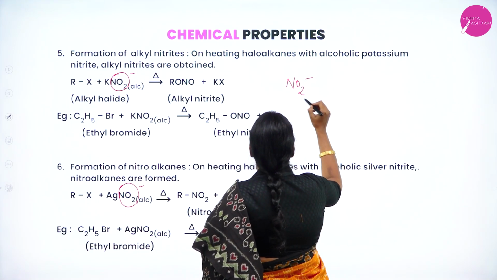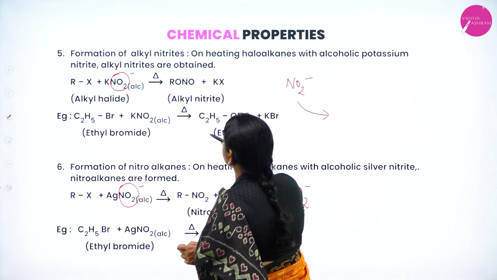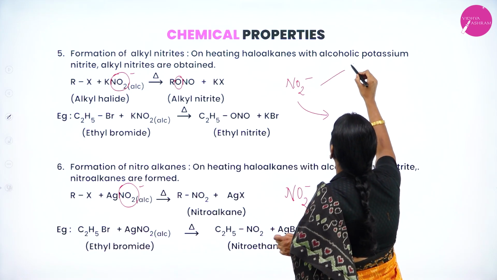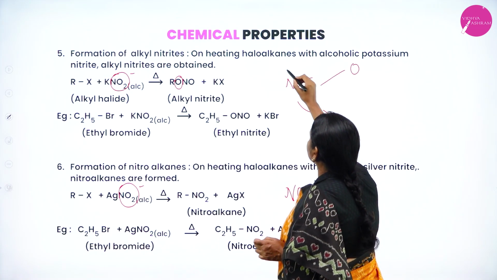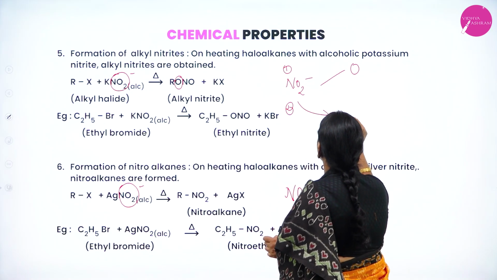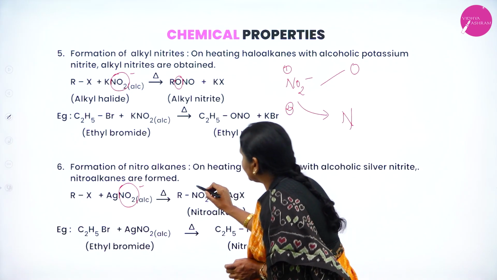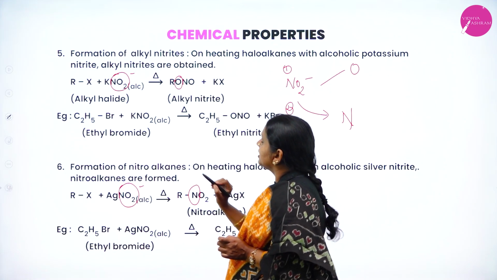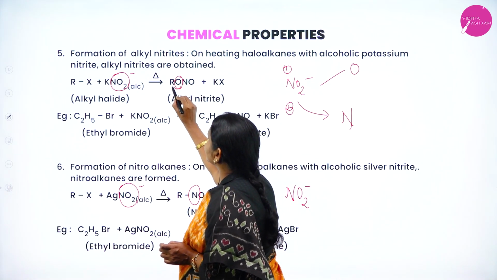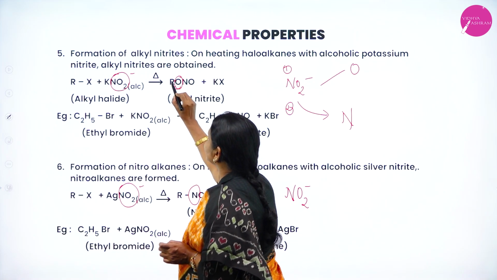But here the attack of NO2 on carbon is through oxygen in the first case. In the second case, the attack takes place through nitrogen. RONO: oxygen attacks carbon.